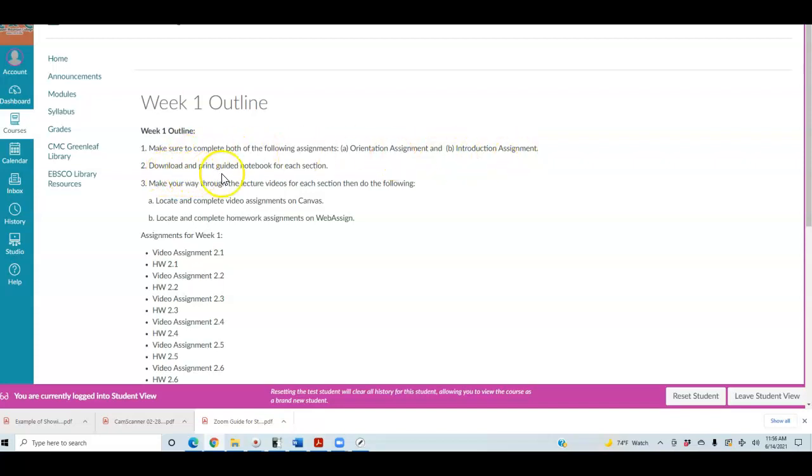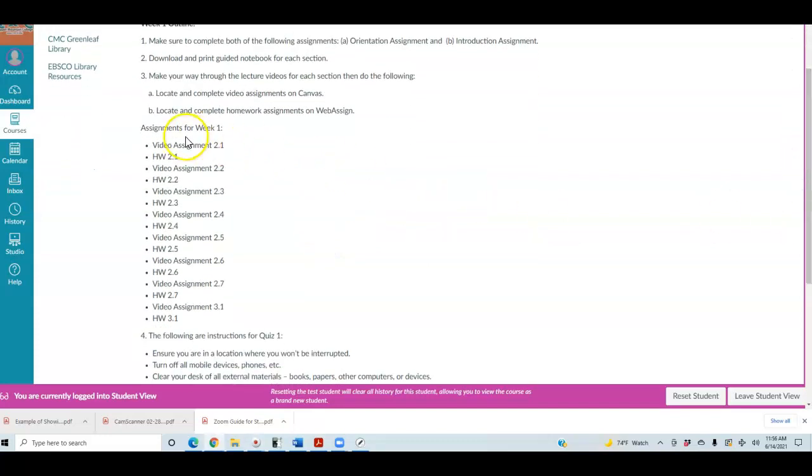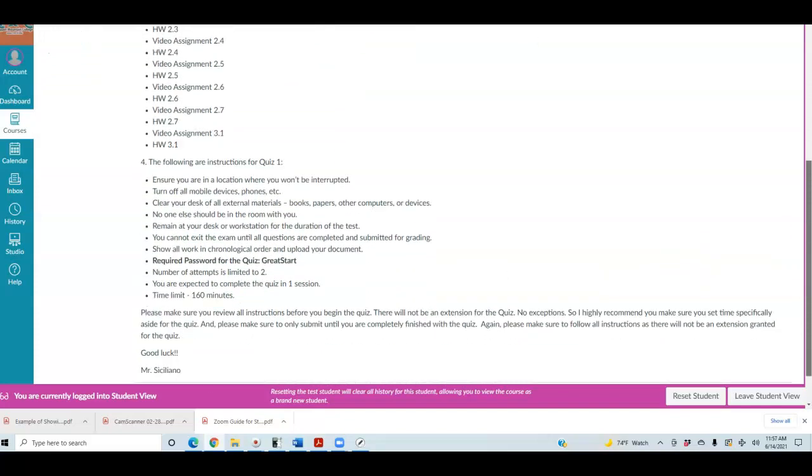Number 2, you can download and print the guided notebook for each section, and that is in each lecture. Number 3, you're going to make your way through the lecture videos for each section and then do the following. You first need to locate and complete the video assignments on Canvas, and then locate and complete the homework assignments on WebAssign. Here you can see what needs to be completed for week 1: video assignments, homework, video assignments, and homework. Once you finish those assignments, at the end of the week you're going to complete the quiz.